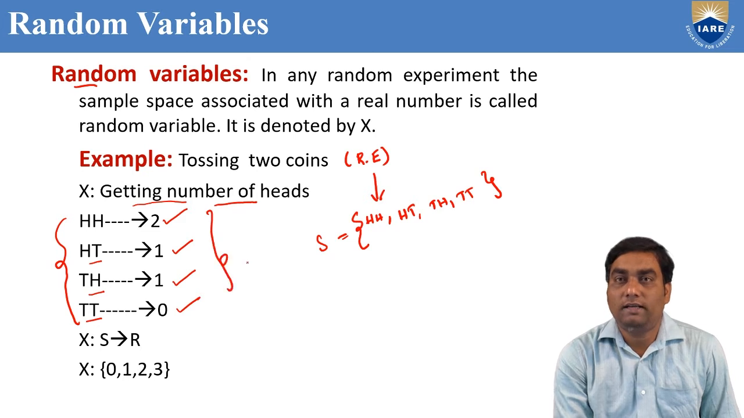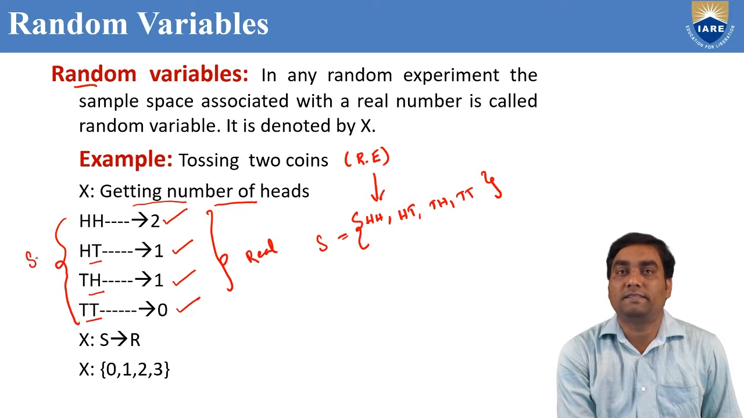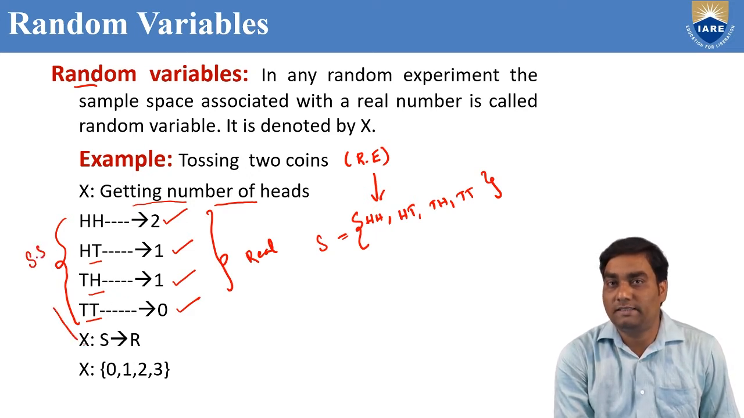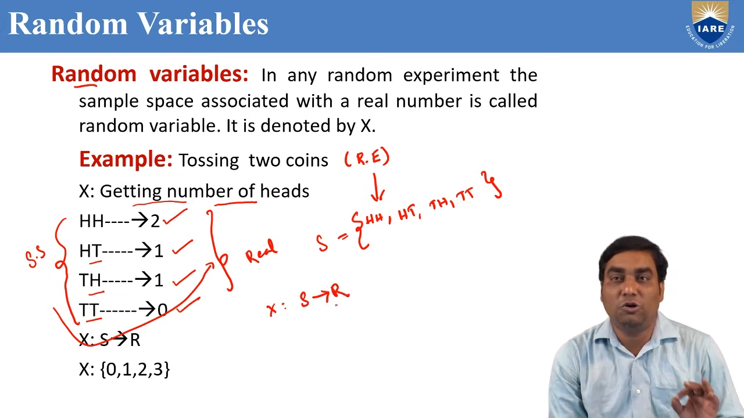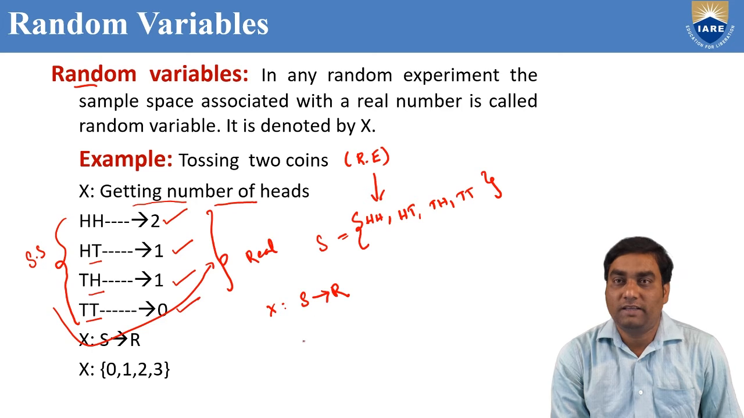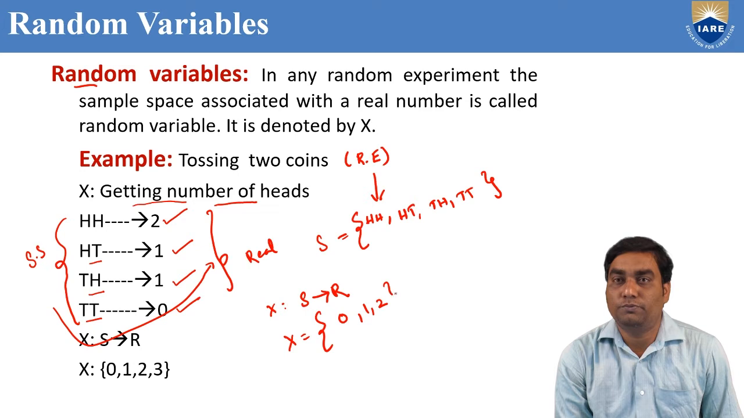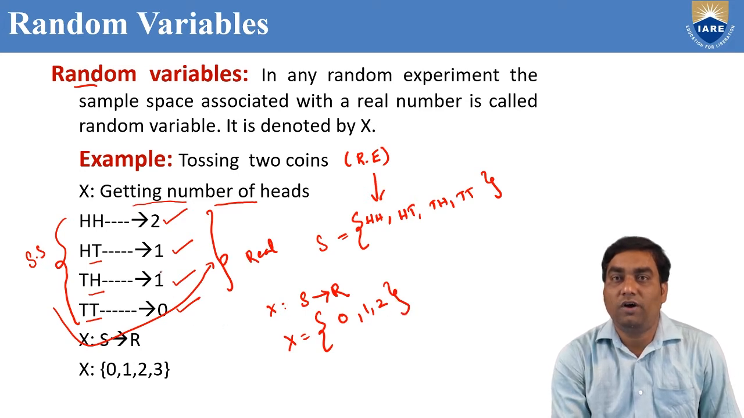These are all real numbers. And what is on the left side? The sample space. The sample space is associated with real numbers. How did you get the real numbers? By taking the number of heads as X. So X, which maps from the sample space to real numbers, is known as a random variable. Here X is defined as the real numbers 0, 1, 2. So this is called a random variable.